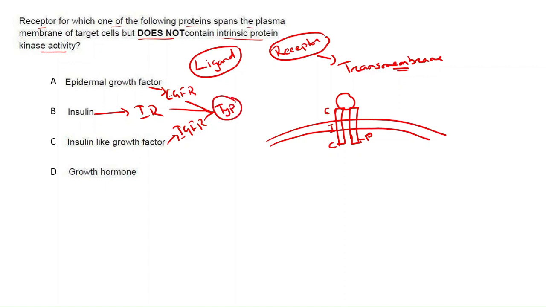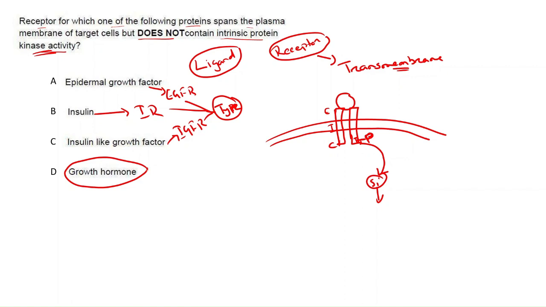They have a tyrosine kinase domain, meaning the tyrosine residue in the cytosolic domain undergoes phosphorylation, which further induces downstream signaling. These 3 have kinase activity, but the growth hormone receptor doesn't have any kinase activity.